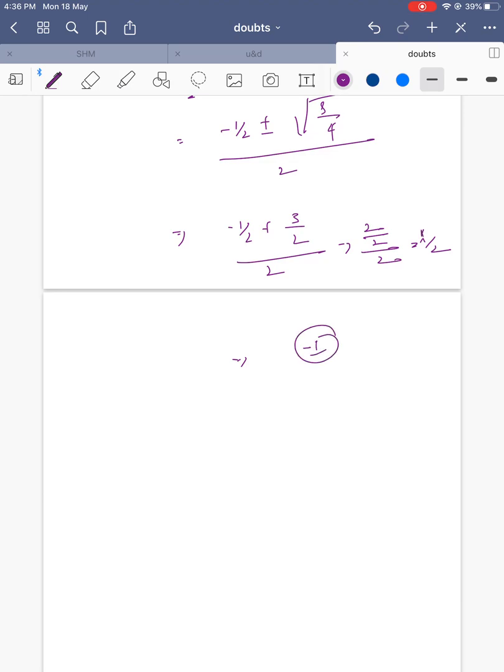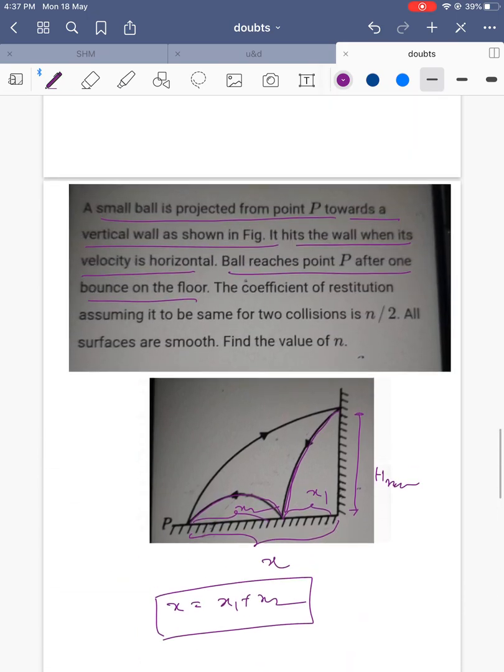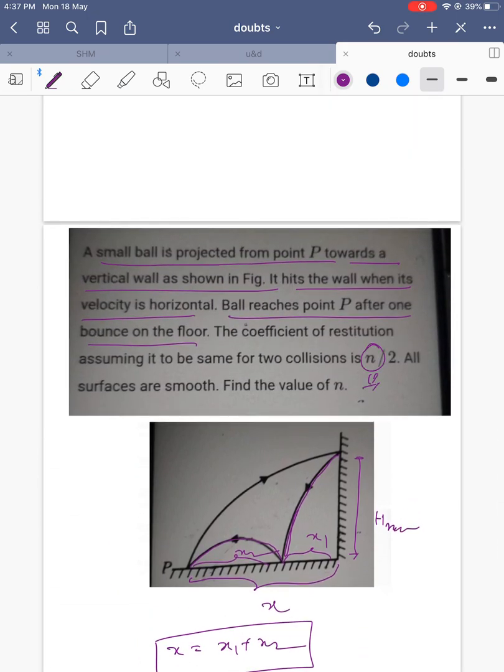Obviously, e equals 1 by 2. According to the question, e is n by 2, so n becomes 1.